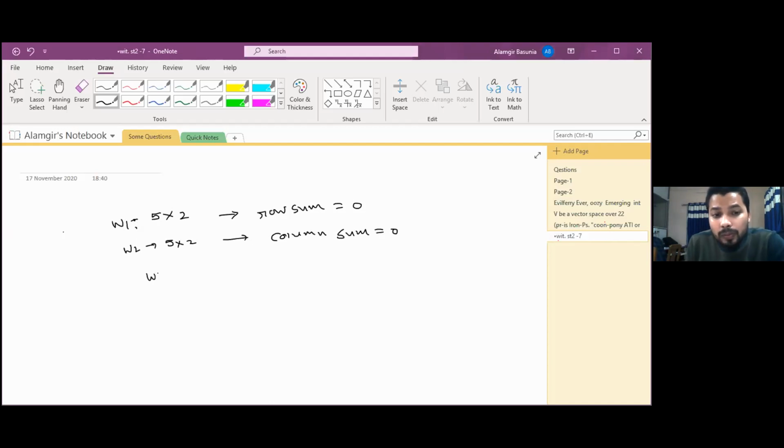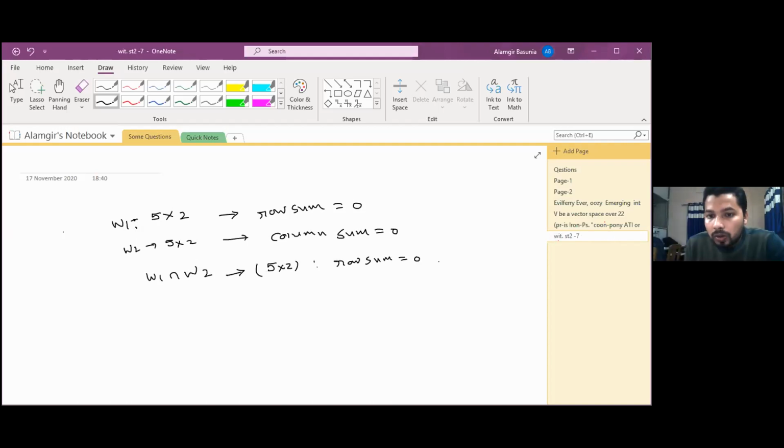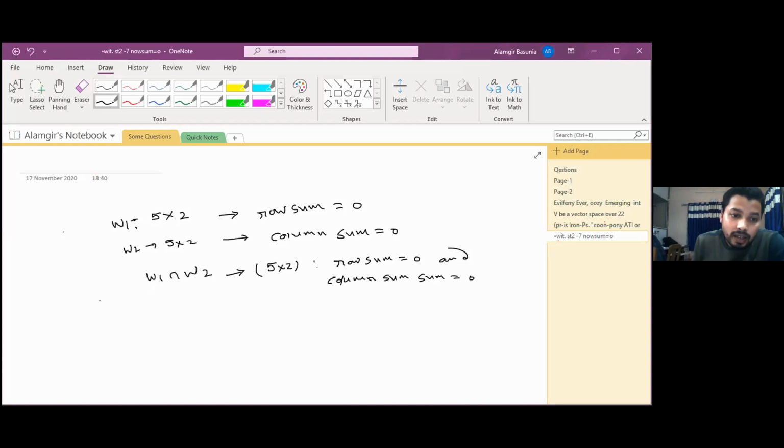Now if I take the intersection of these two, we get both conditions together: 5x2 matrices such that the row sum is equal to 0 and the column sum is equal to 0. Now just have a look here. We have this 5x2 matrix.